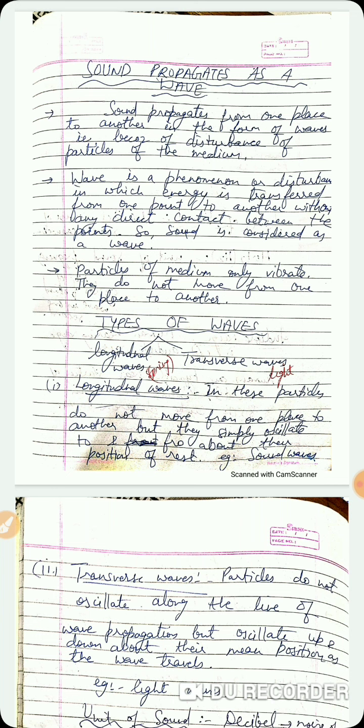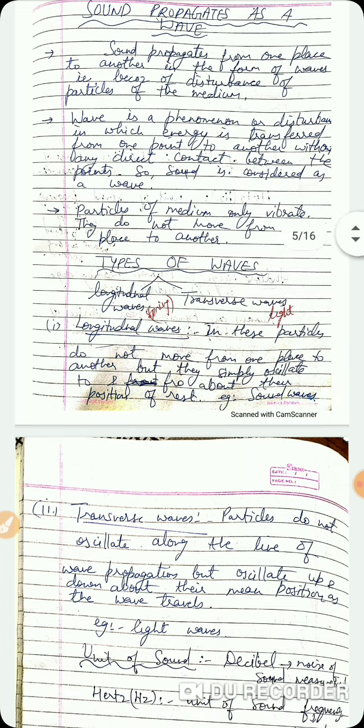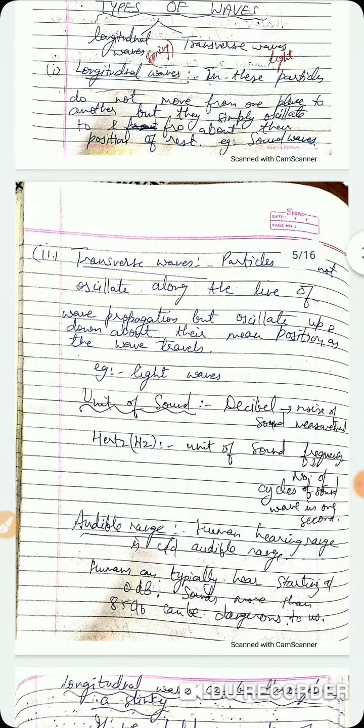And next is transverse waves. Transverse waves are the types of waves in which the particles do not oscillate along the line of wave propagation, but oscillate up and down about their mean position. That means perpendicular to their mean position, right, as the wave travels. So an example of these transverse waves is light waves.